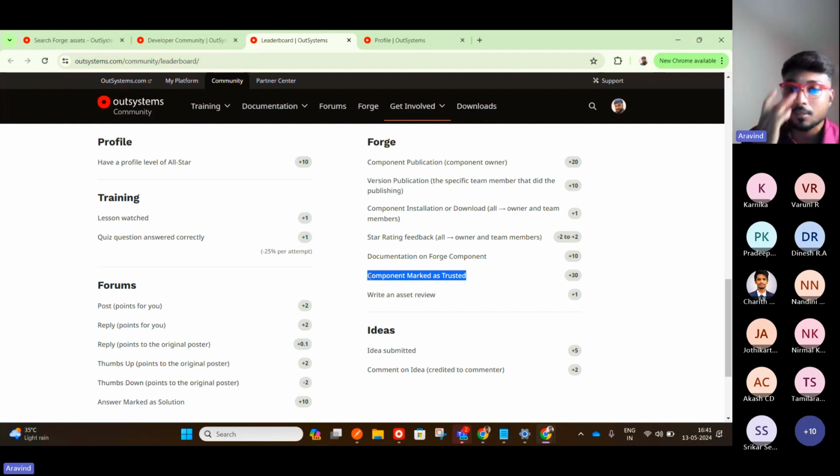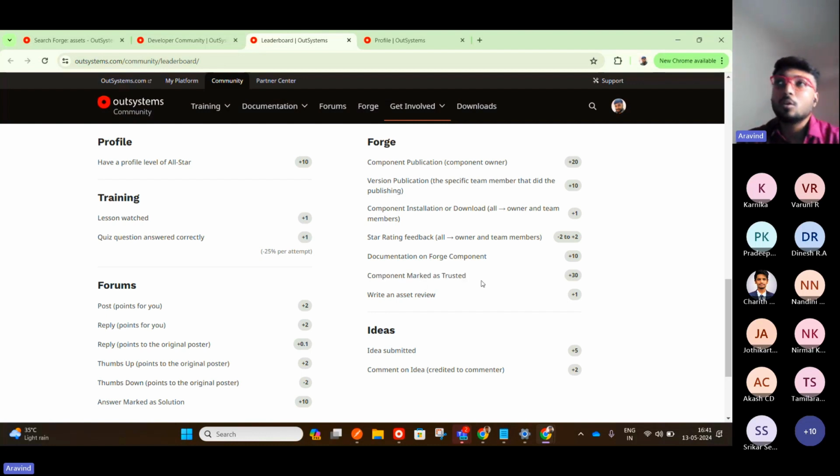There are some security perspectives also, right? They will also check whether your component is developed as per security standards, or is it vulnerable, right? Those kinds of measures they will also do in order to make your component trusted. Otherwise, it will be like that only.